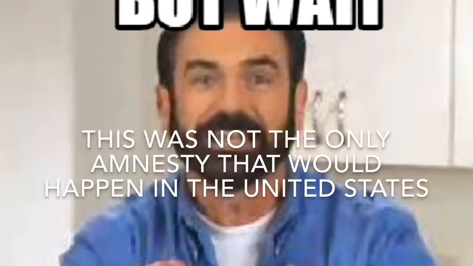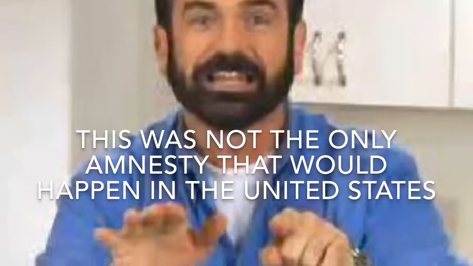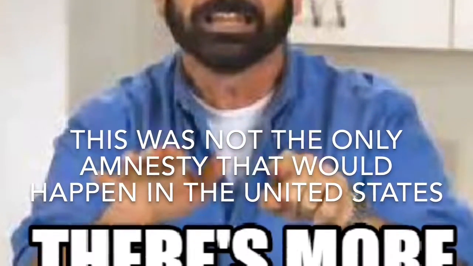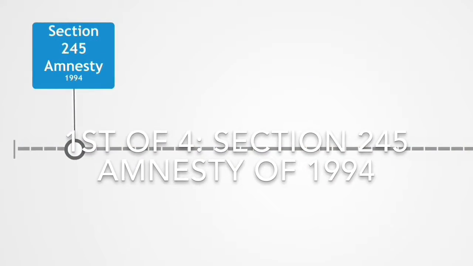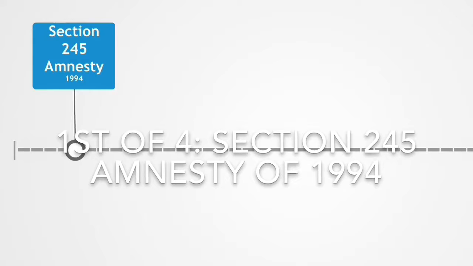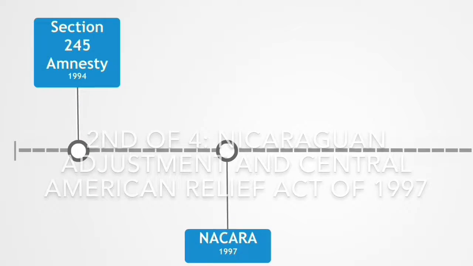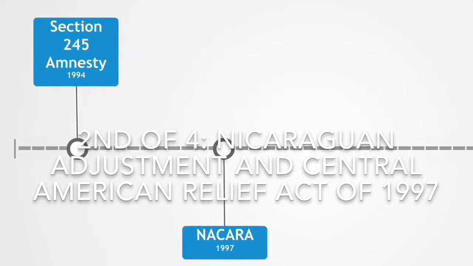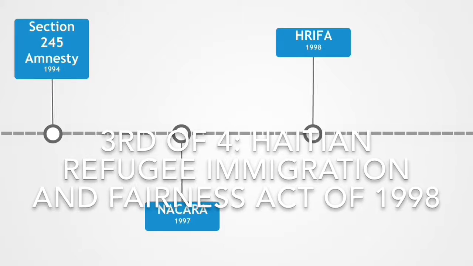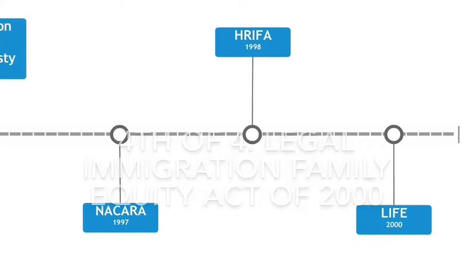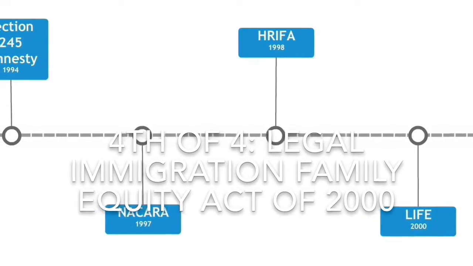This was not the only amnesty that would happen in the United States. Specifically, in the 1990s, there were a total of 4 amnesties. The Section 245 Amnesty of 1994, the Nicaraguan Adjustment and Central American Relief Act of 1997, the Haitian Refugee Immigration and Fairness Act of 1998, and the Legal Immigration Family Equity Act of 2000.